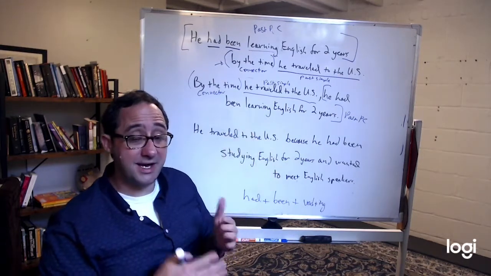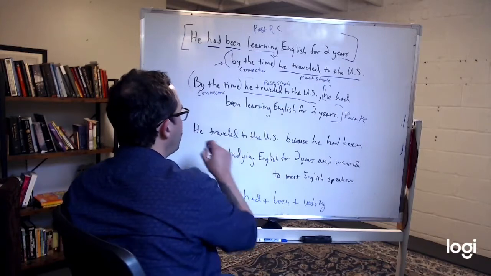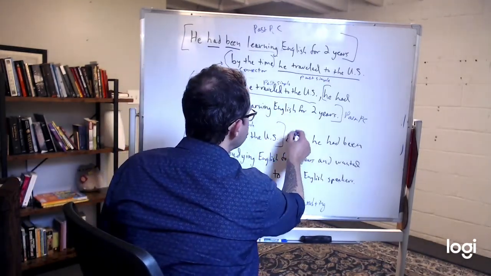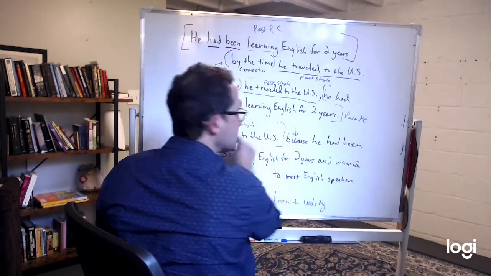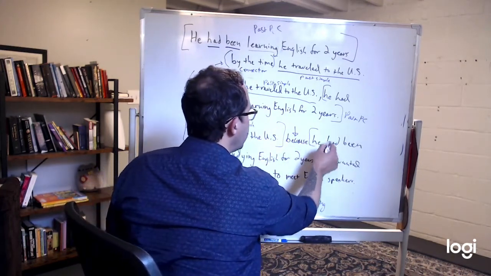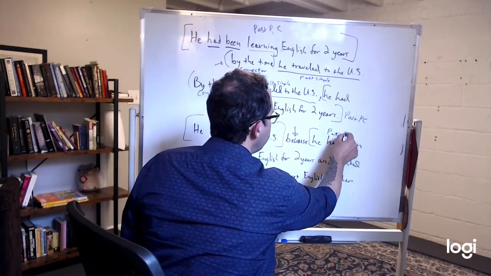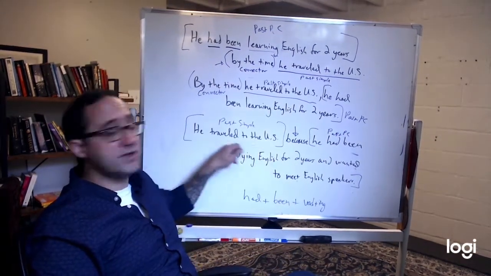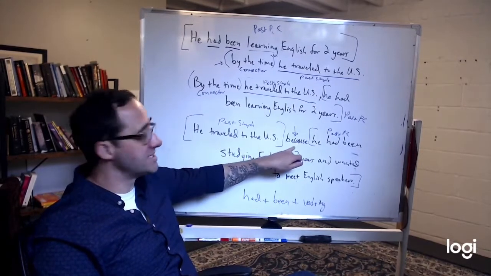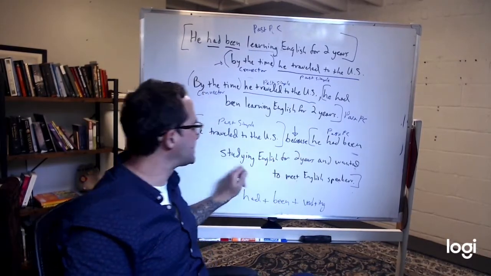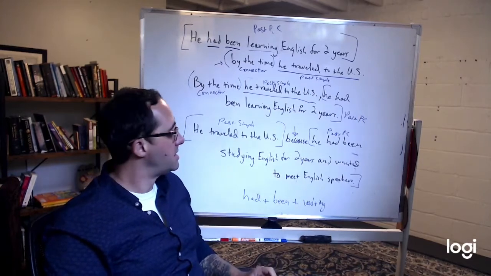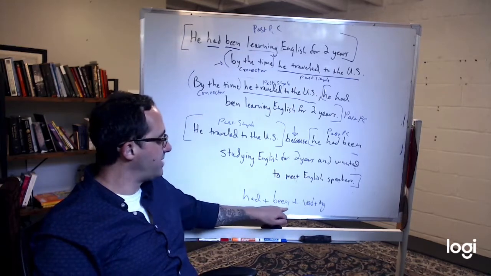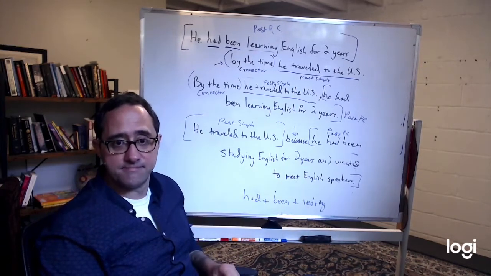There can also be a because that allows the present simple or the past simple to be first. The because, this is causing this, and then here is the past PC. He traveled to the US because he had been studying English for 2 years and wanted to meet English speakers. That's a because. So had plus been plus the verb plus ing.